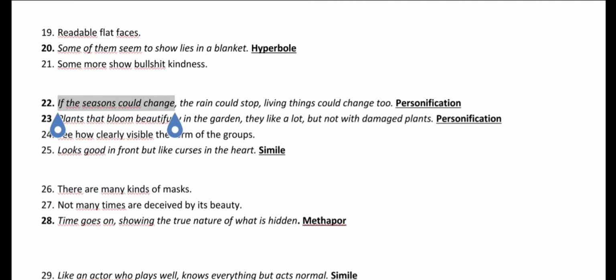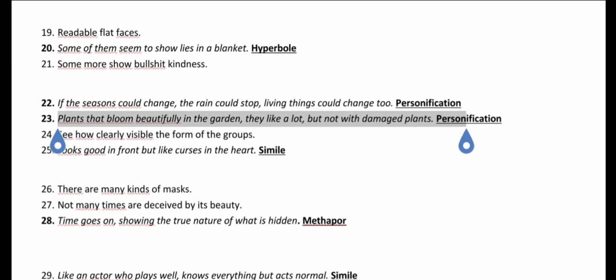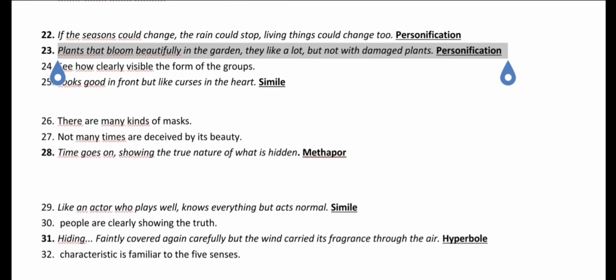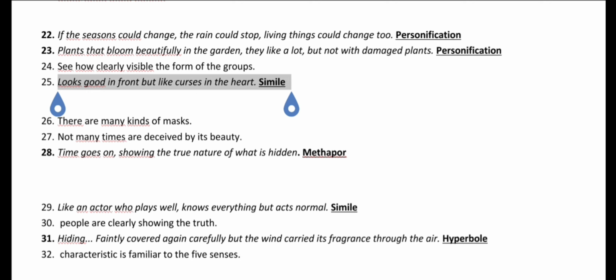In number 22, in the sentence, if the seasons could change, the rain could stop, living things could change too, there is a personification. And also in number 23, there is a personification in the sentence, plants that bloom beautifully in the garden, they like a lot but not with damaged plants. And in number 25, there is a simile in the sentence, looks good in front but like curses in the heart.